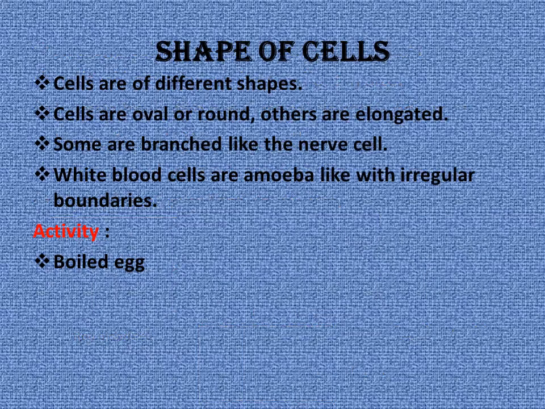Shape of cell. Cells have different shapes: oval, round, elongated, branched, and amoeba-like. White blood cells are amoeba-like.